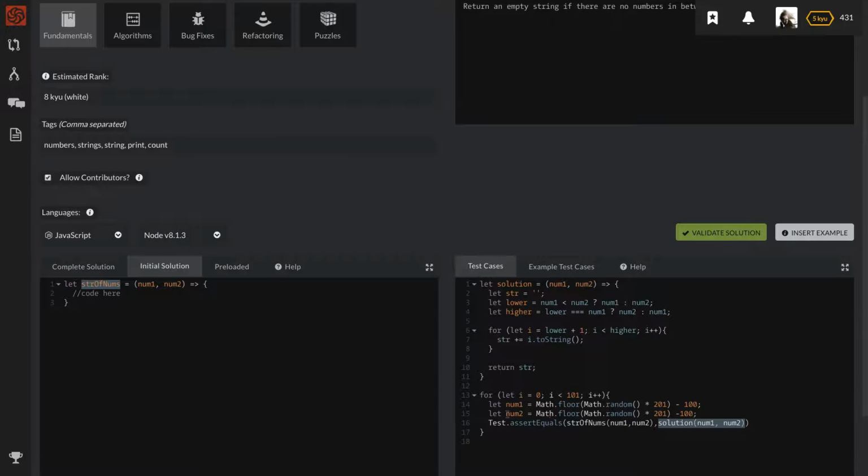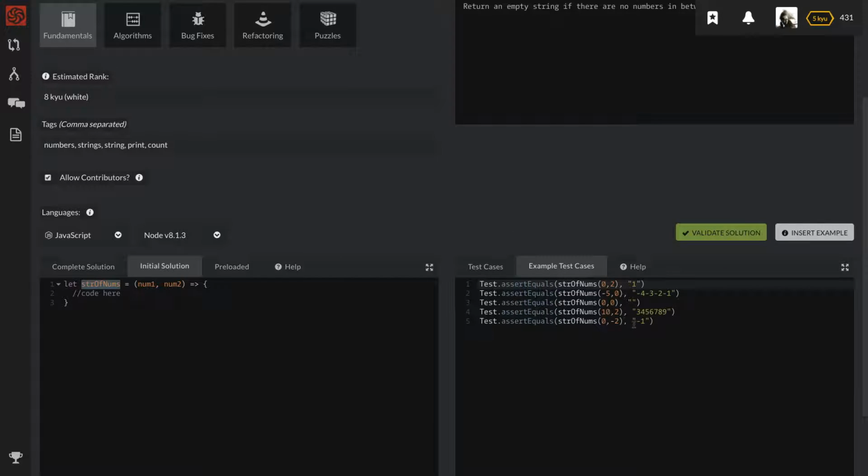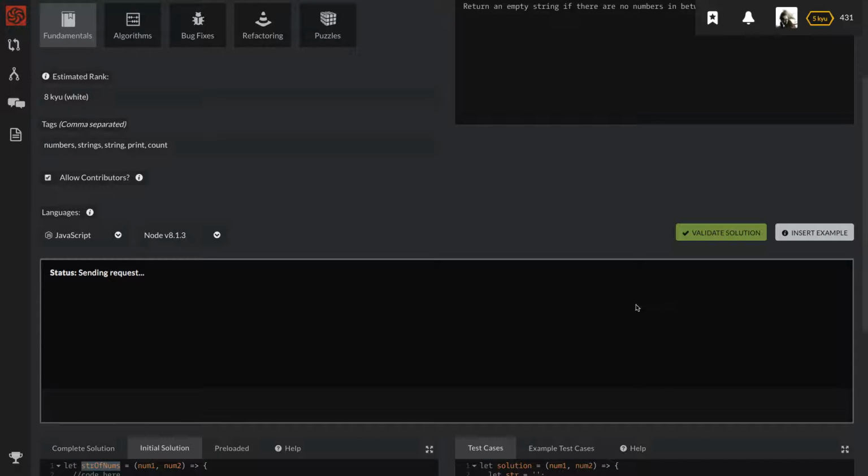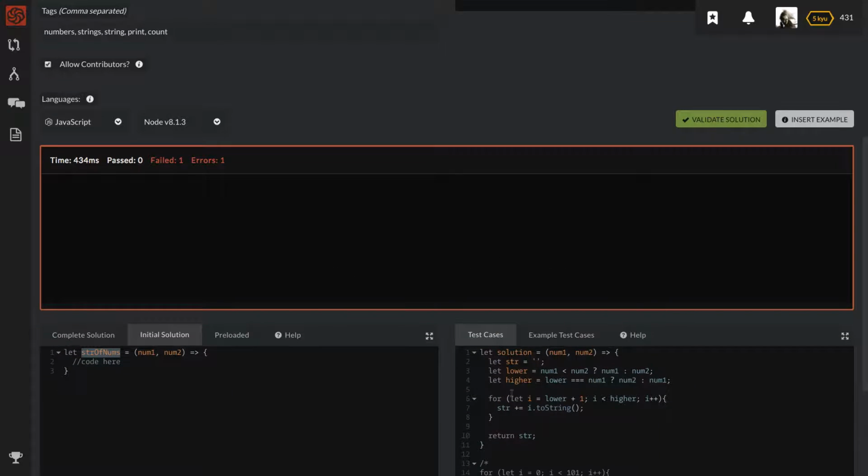And you might be thinking, okay, this is kind of weird. Again, this is kind of what runs in this console right over here. If I did a console log here, let's do that. Let's comment this out and show you what happens. If I validate the solution, nothing will happen. But if I do a console log, this should come up right over here. See, look. So this is just the console.